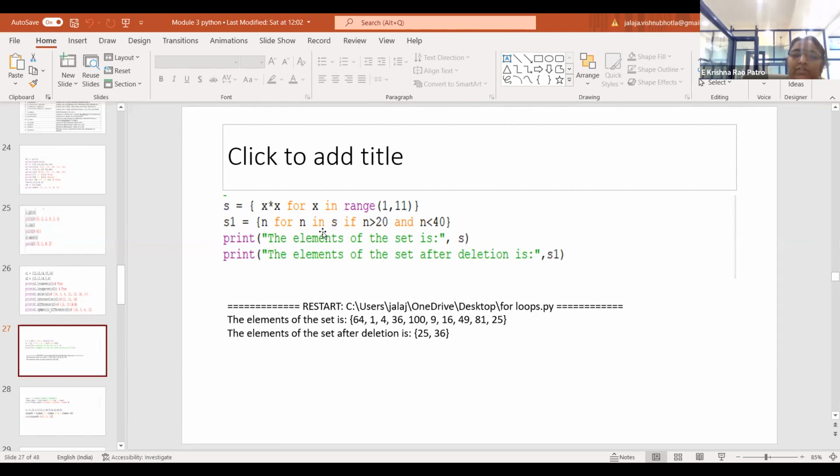So these are the elements of the set, where we display the squares of the numbers. Please observe it is an unordered collection. In a list, you get an ordered collection. Am I clear?